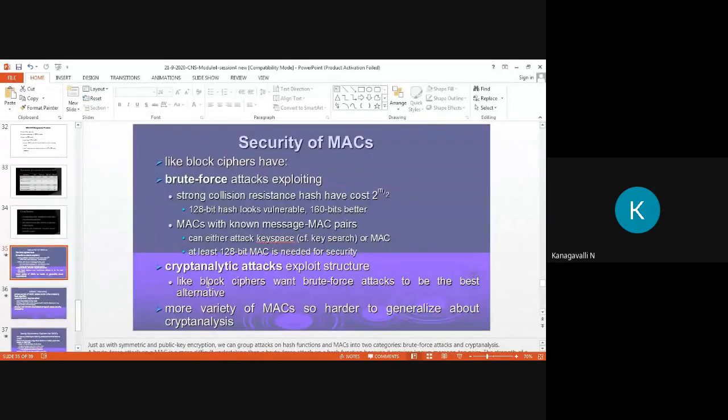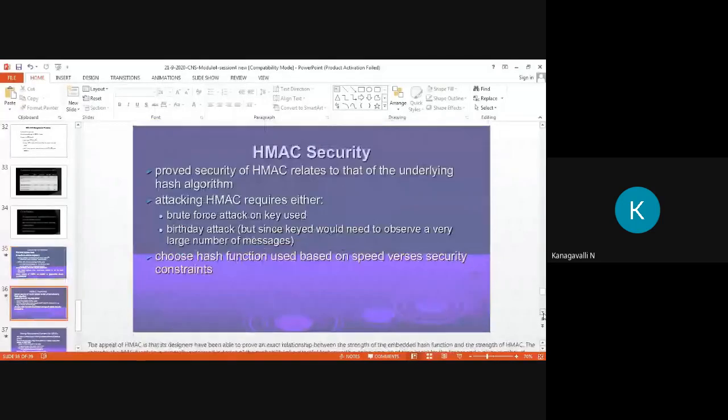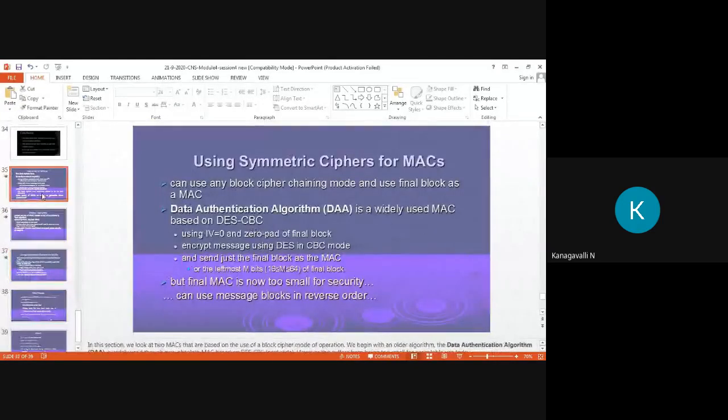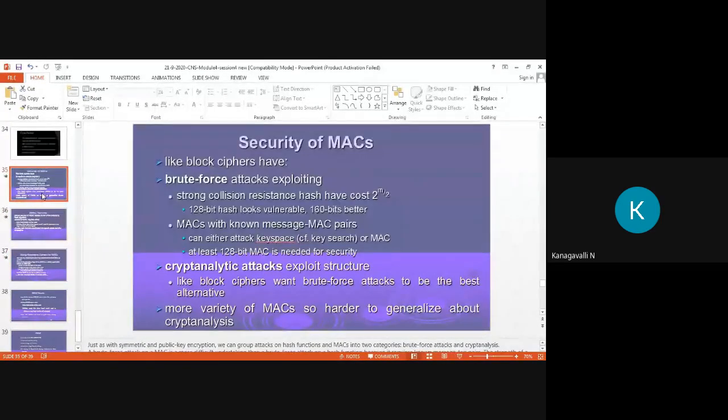So in this part, we know that MAC pairs and key spaces are also used in security. Then the cryptanalytic attacks exploit the structure. There are also brute force attacks to give the best alternative solution. Various MAC codes are produced for various analysis to generalize about cryptanalysis, right?